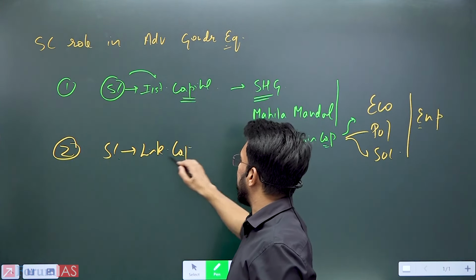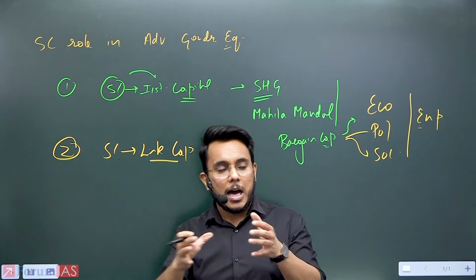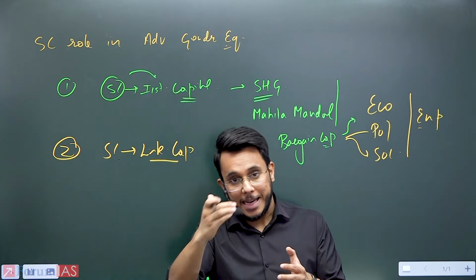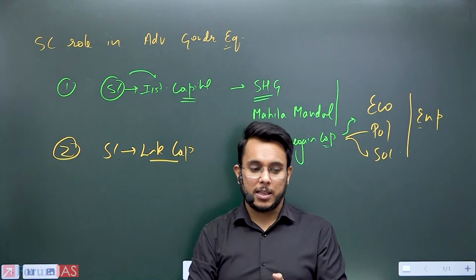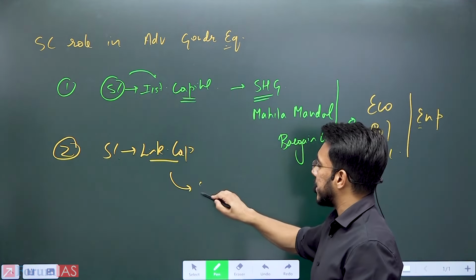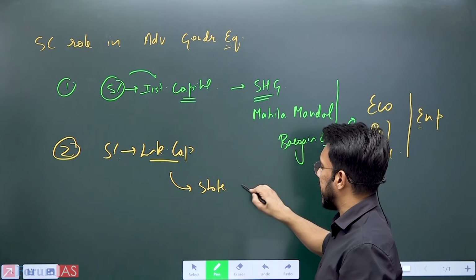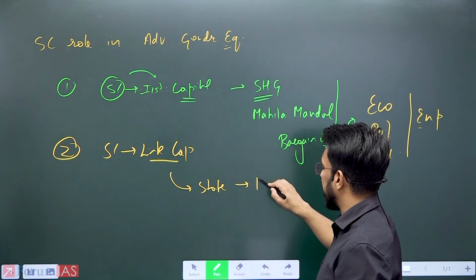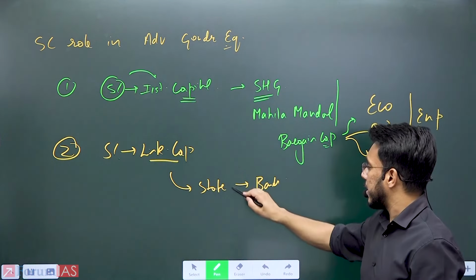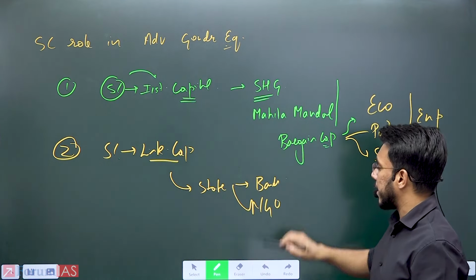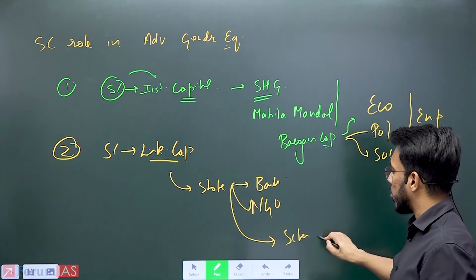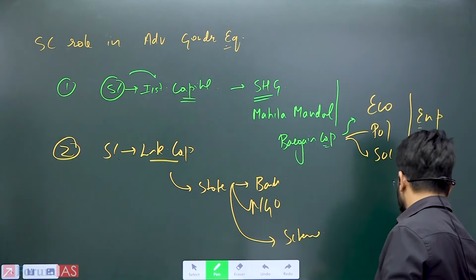Now, what do we mean by linking capital? When the women have shared social capital, when they have networks, when they have relational wealth, through that network and relational wealth they can connect with the state agencies. For example, they can connect with banks, they can connect with other NGOs, and can better utilize the schemes.